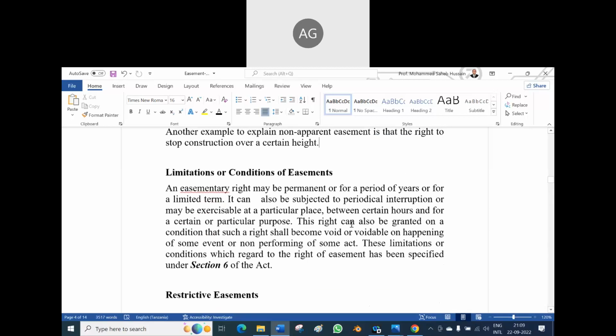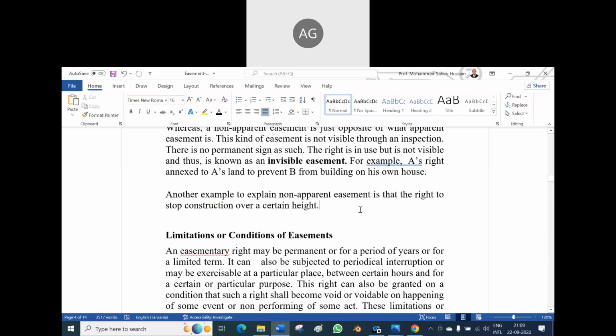Fort also, sir. Fort, that is the protection, no? Fort means protection. For protection from invasion by other kings, they keep big walls and a very big door.